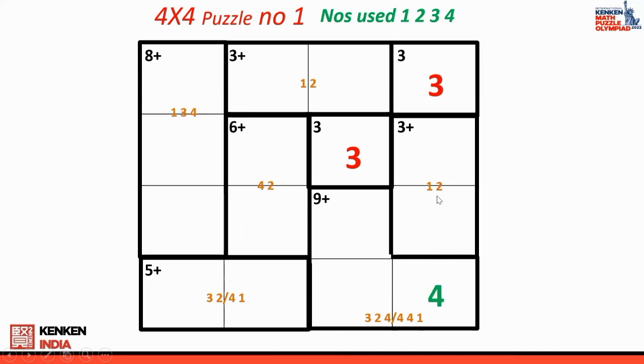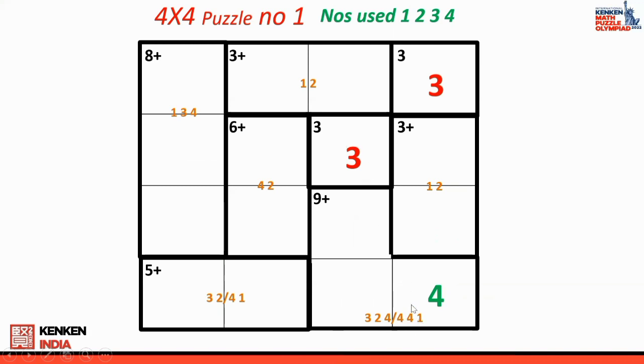Now once this 4 comes, then you see here the next one is 4, 4, 1. So I strike out this particular option because I have already put 4 here. I can't use the other option because 3 is also here. So that is why I'm taking 4, 4, 1.